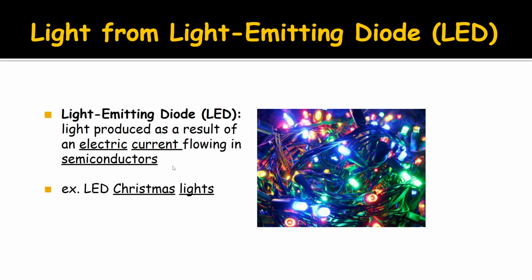It's very bright. However, you need many of them in a row to produce enough light to actually light up a room, which is why a lot of LED lights in light bulbs that we plug into our ceiling, or even light fixtures, aren't made of just one LED, but of tens or even hundreds of LEDs all lined up in a row producing electric light. Some of you may even have LED Christmas lights on your tree or outside of your house, as a lot of people have changed over from incandescent light bulbs to LED lights.